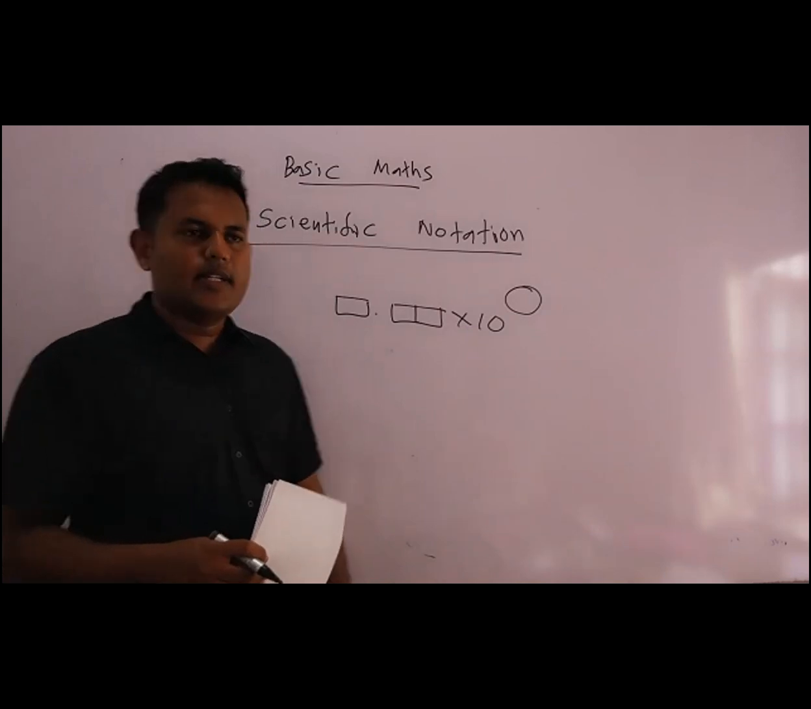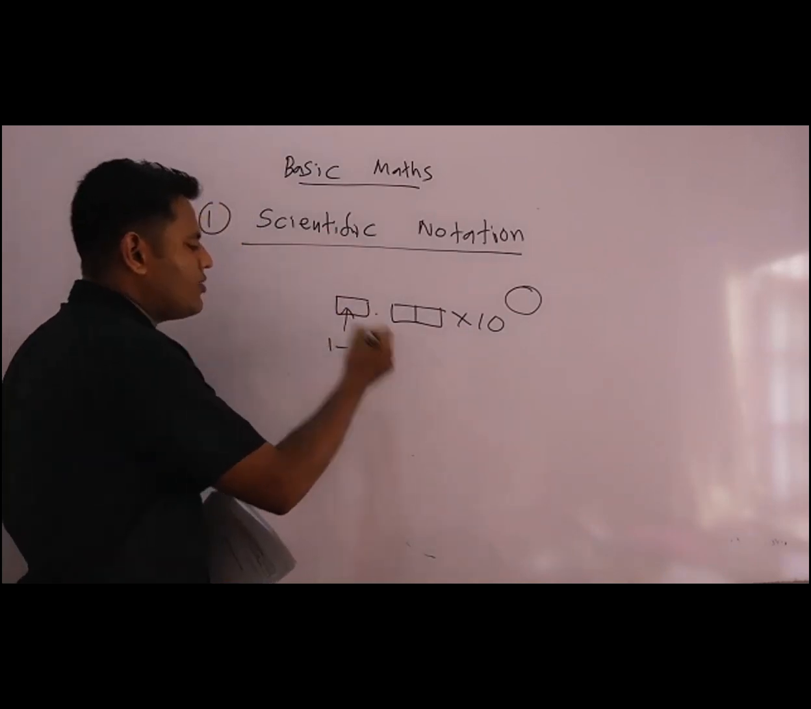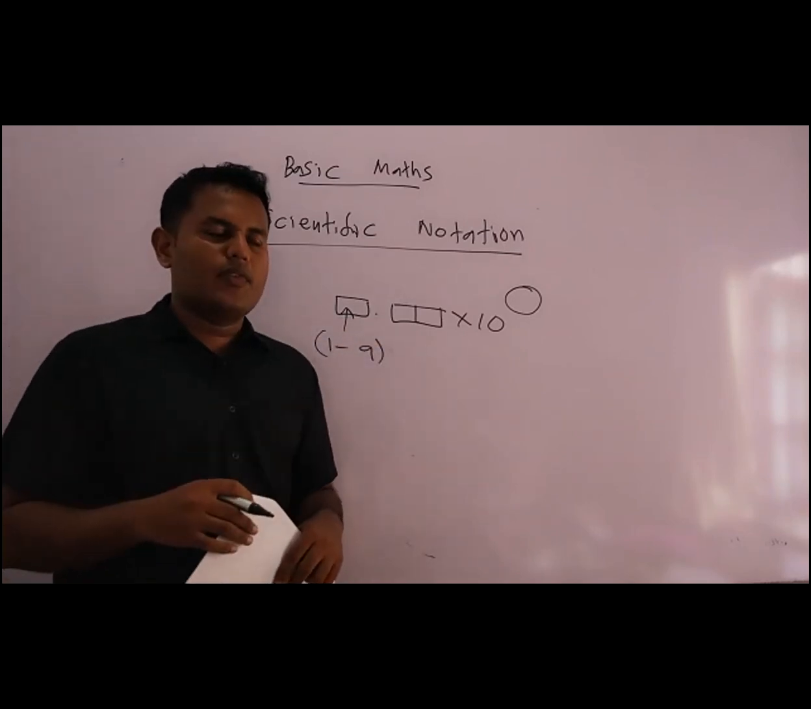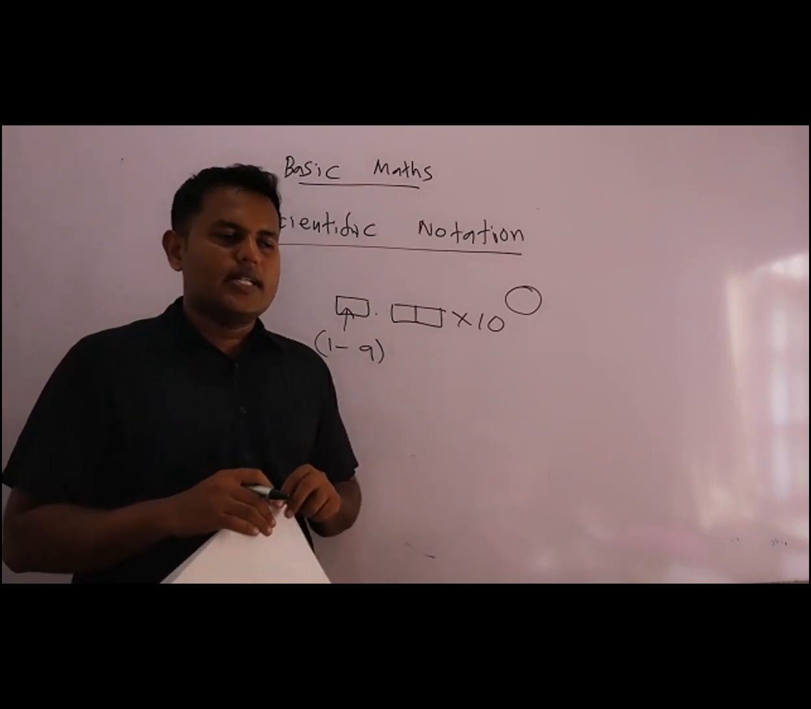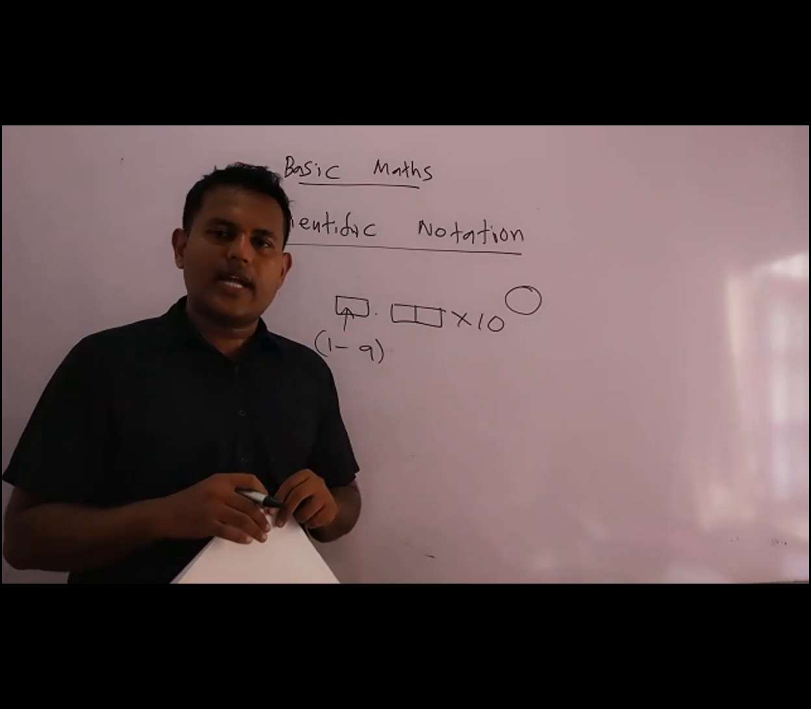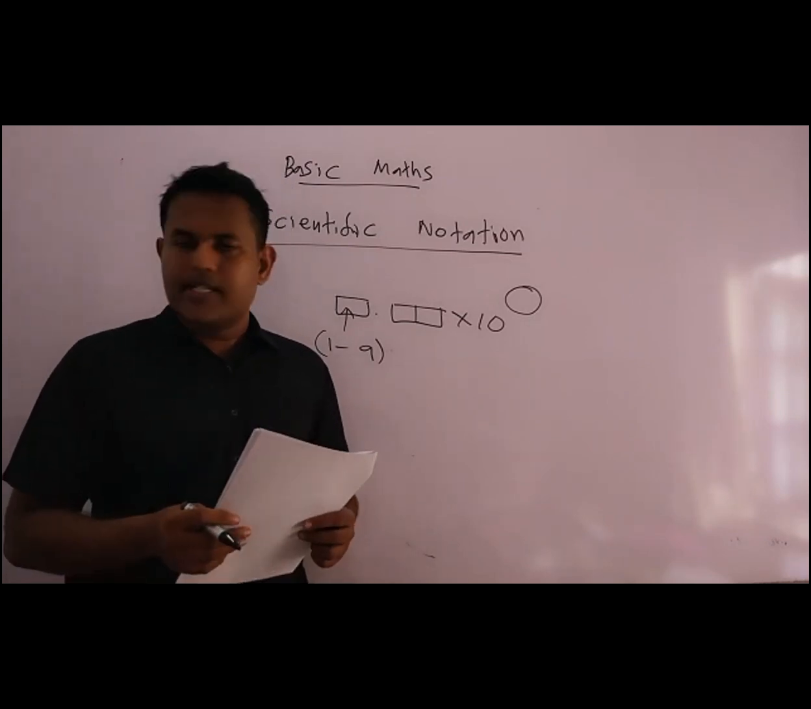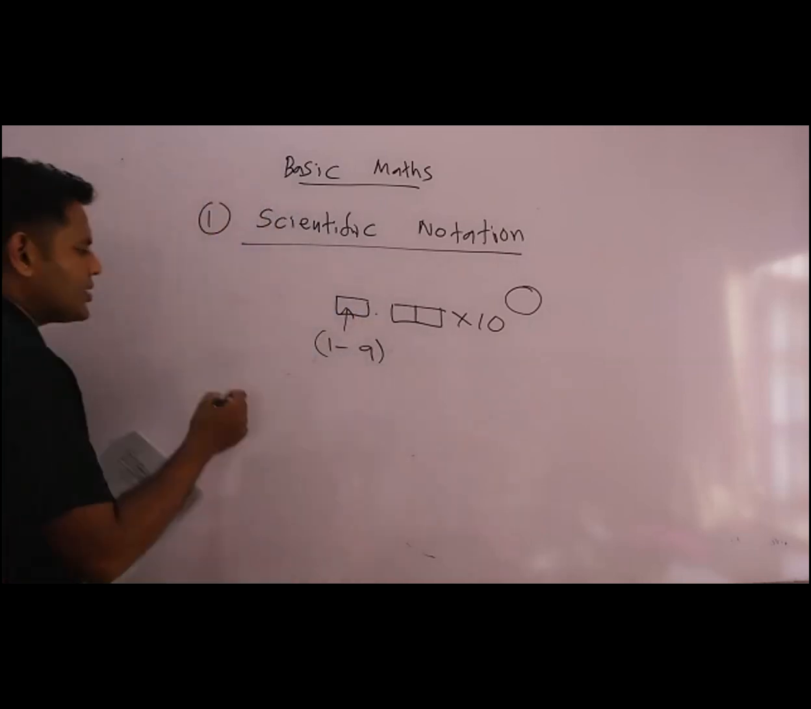Is it clear? So here you can't write 0. Always this number should be between 1 to 9. You have to write this number in between 1 to 9. If you are writing 0.25 into 10 to the power minus 3, that's not scientific notation. 0.5 into 10 to the power plus 2, that's not scientific notation. So first of all, in chemistry paper, when we are writing our answers, we have to write in the scientific notation. Is it clear? So shall we do some questions related to this?